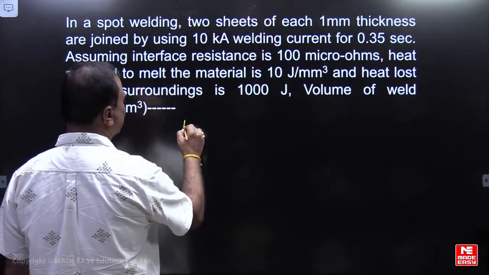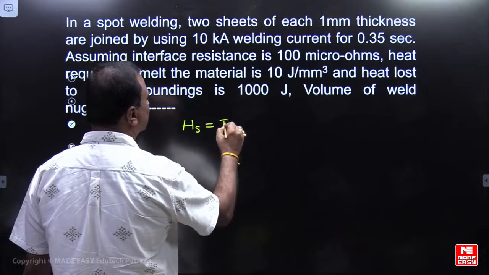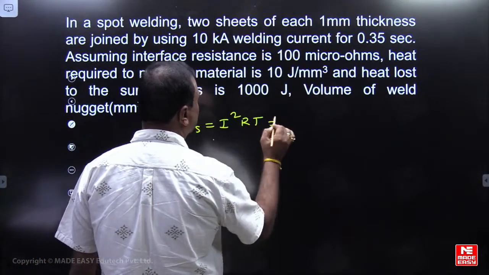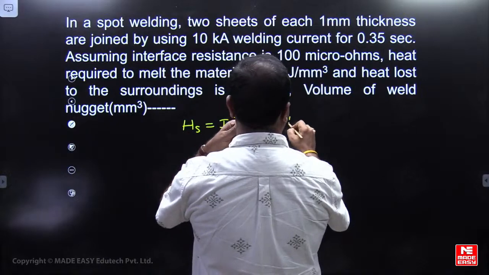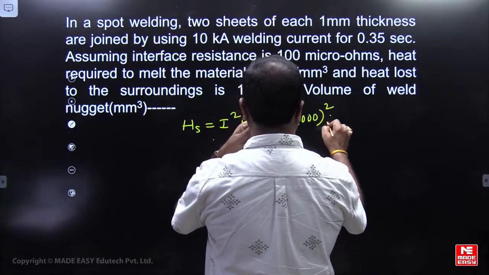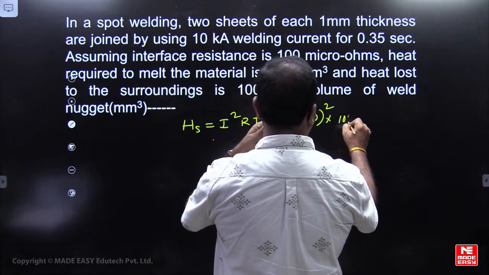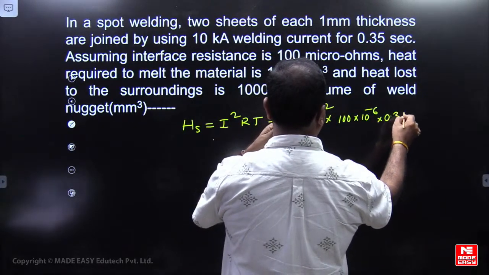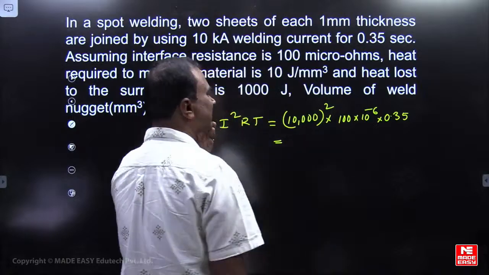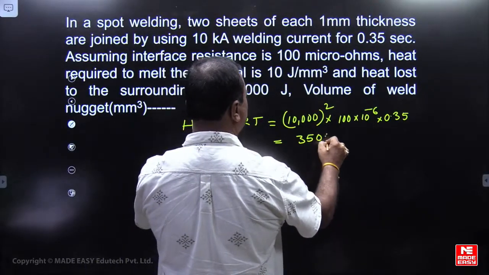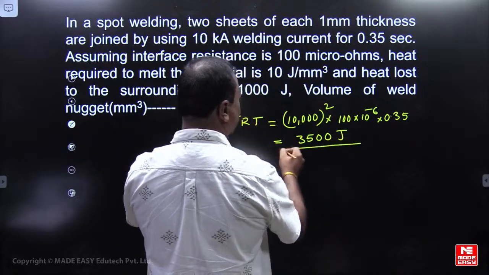Now first I will calculate, friends, the heat supply: I squared R T. Current is 10,000 squared, 10 kilo amps. Resistance 100 micro ohm, 10 power minus 6. Time is 0.35 seconds. So how much are you getting, my dear friends? I think it is 3500 joules.